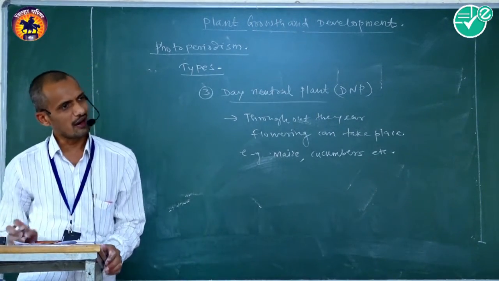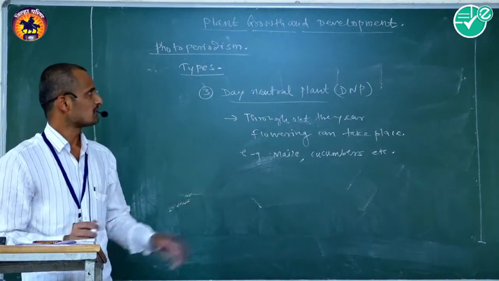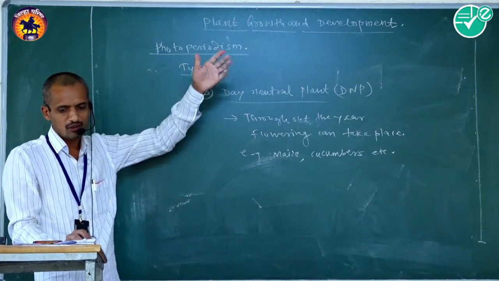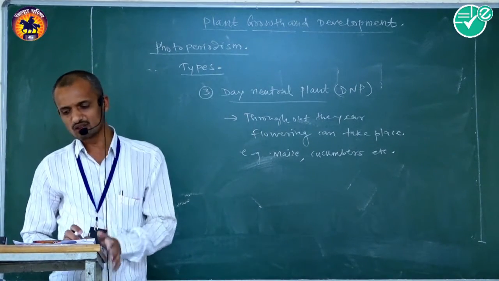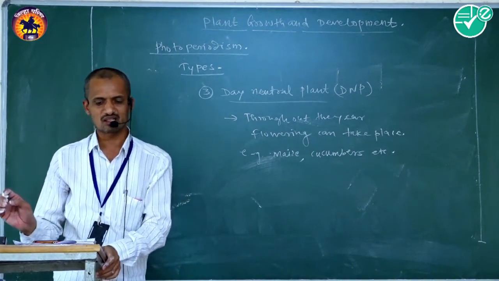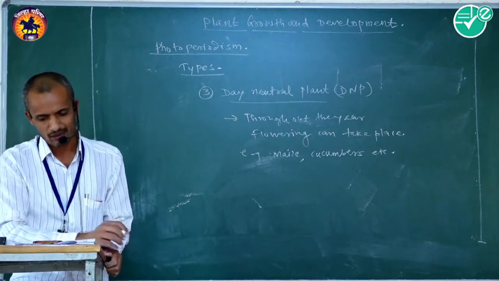Photoperiodism means the relative length of day and night duration for the initiation of flowers.